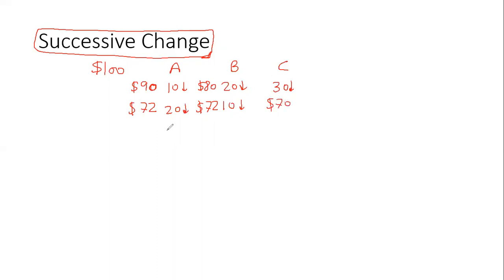So in this case, I saved 28 bucks. Here also I saved 28 bucks. But here I eventually saved $30. Now, guys, by understanding this logic, we come to two conclusions. The first conclusion is the order does not matter.